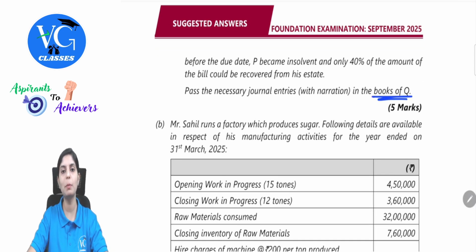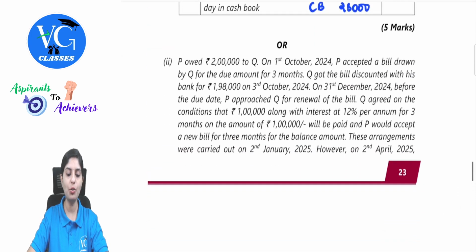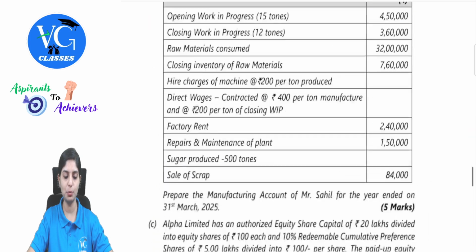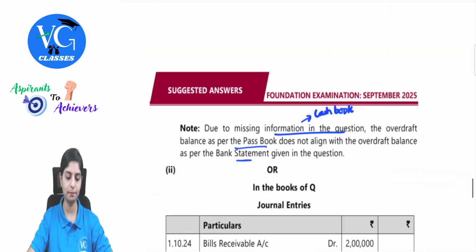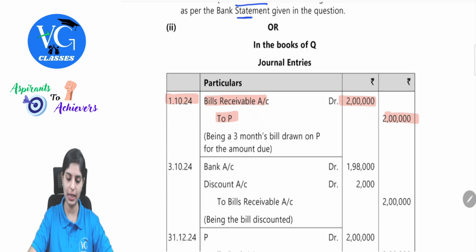So you are supposed to pass the entries in the books of Q. Let's begin the question. P owed 2 lakh to Q. That means Q will have a receivable. So therefore on 1st October, P accepted a bill drawn by Q for the due amount for 3 months. So what will be the entry for this? Bills receivable account debit to P on 1st October. See here, on 1st October, bills receivable to P, the amount will be 2 lakh.